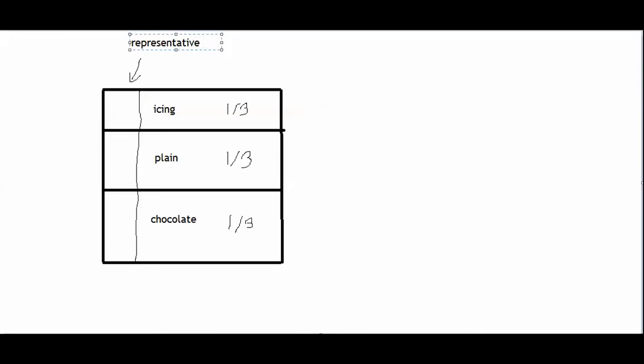So this is a representative sample, and it gives me highly accurate information about the entire population.